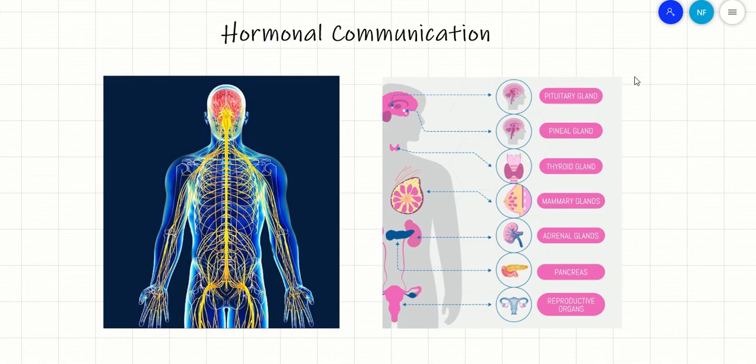Our course for today is related to the hormonal communication. Actually, our body ensures coordination between its different parts through two main communication systems, the nervous communication and the hormonal communication. While the nervous communication is rapid, specific, and relying on electrical signals between neurons, it's not always sufficient for the long-term regulation. Hormonal communication, in contrast, is slower but more sustained, involving chemical substances that are called hormones to be secreted directly into the bloodstream and act on distant target cells.